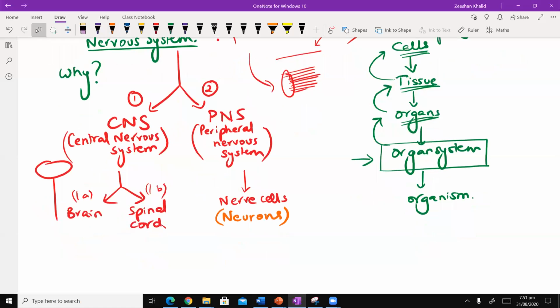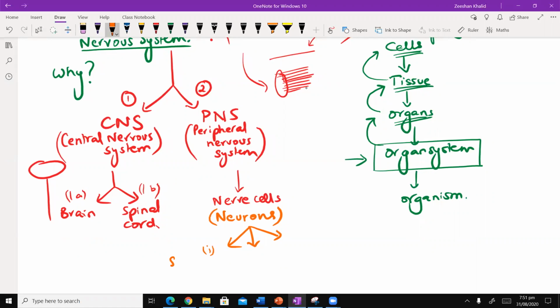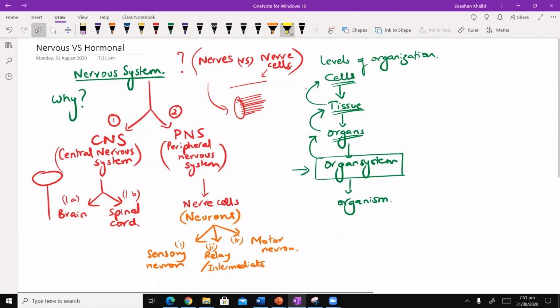And then we are going to talk in detail about 3 neurons. Again, you are familiar with these neurons. Sensory neuron, okay? You have the relay neuron. Relay को intermediate भी कहते हैं. It's one and the same thing. Intermediate neuron. And then number 3, you have the motor neuron. Okay. So we are going to go into details of, excuse me, neurons, spinal cord.